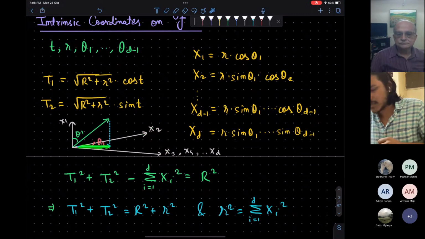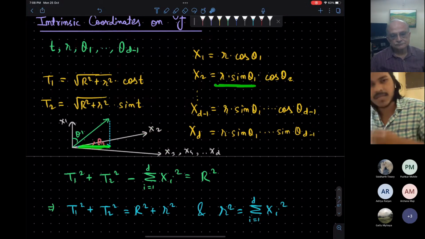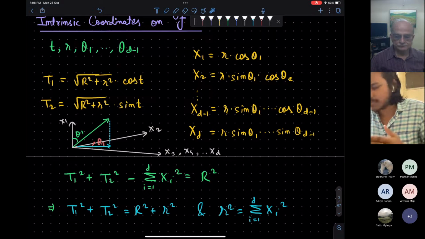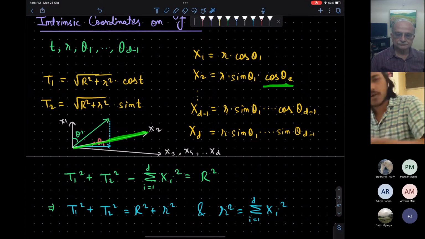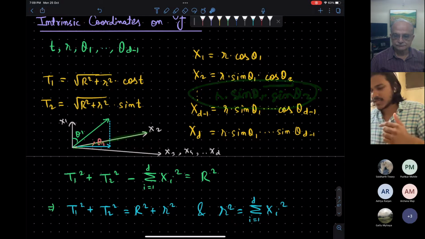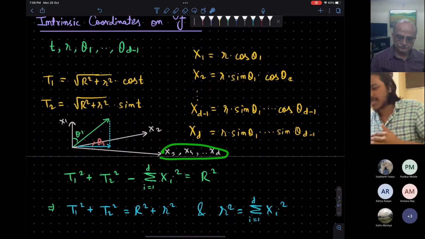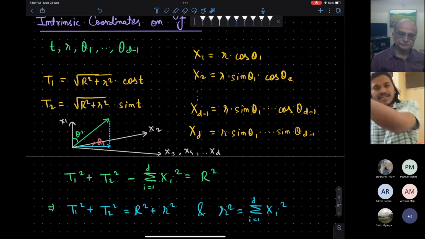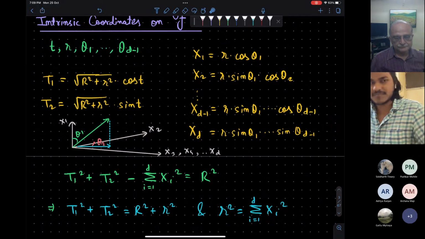Now this blue vector has magnitude r sin theta_1. It will be at some angle theta_2 with respect to the x_2 axis, so for that you take cos theta_2. Then if you work with r sin theta_1 times sin theta_2, this will be a vector in the subspace spanned by x_3, x_4, up to x_d. Then again take cos theta_3. This is how you proceed.